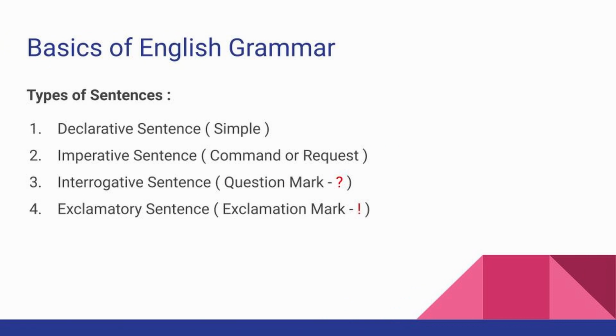Before entering into the chapter, let us remember some basics of English grammar. Okay? There are 4 types of sentences, namely declarative sentence, imperative sentence, interrogative sentence and exclamatory sentence. We'll go through each one of them briefly.